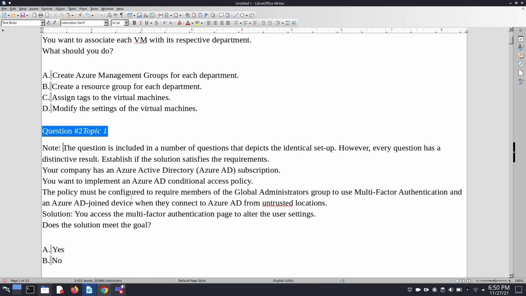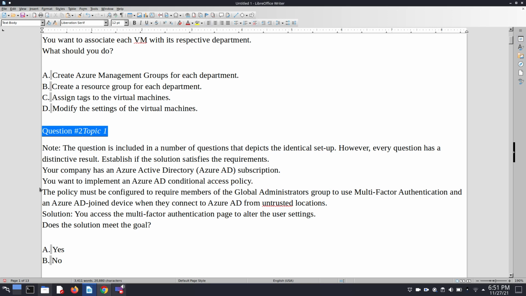The policy must be configured to require members of the global administrator group to use MFA and Azure AD joined devices when they connect to Azure Active Directory from untrusted locations. A solution is also given. You access the multi-factor authentication page to alter the user settings. Does the solution meet the goal?